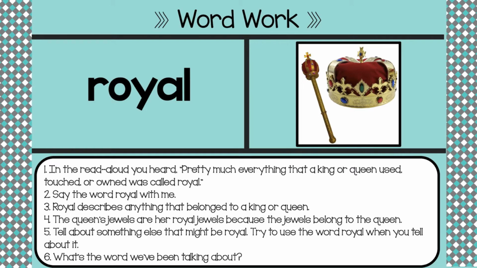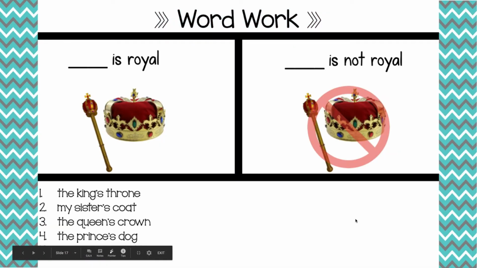So what's the word we've been talking about? Royal. Good job. Okay, so now it's time for word work. What we're going to do is like we do in class, and you're going to give a thumbs up if it is royal. You're going to give a thumbs down if it is not royal. Question number 1, the king's throne. Is the king's throne royal or not royal? Good job. You should have given a thumbs up because the king's throne is royal.